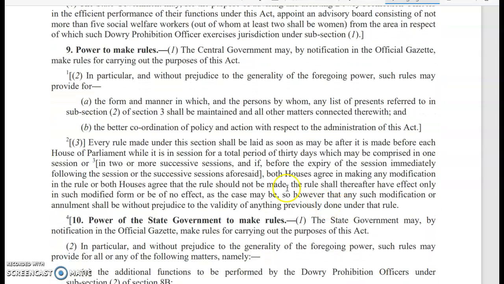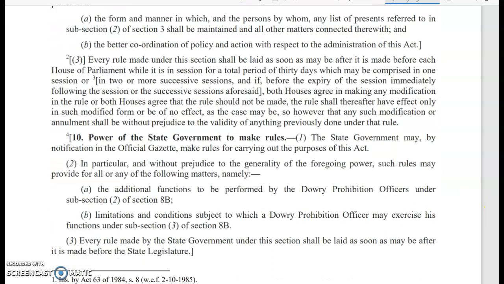Then section 9 deals with the power to make rules. So here the central government has the power to make certain rules. Then section 10 deals with the state government's power to make rules. So the state government may, by notification in the official gazette, make rules for carrying out the purposes of this act.